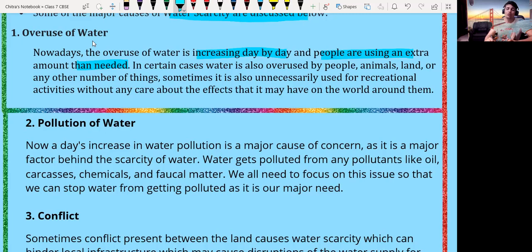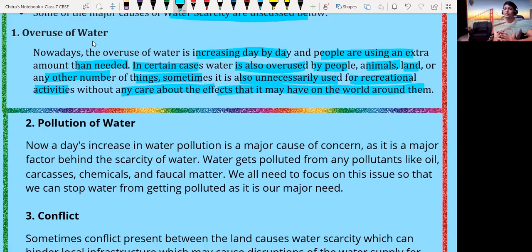In certain cases, water is also overused by people, animals, land, or any number of other things. Sometimes it is also unnecessarily used for recreational activities without any care about the water loss, and the effect it may have on the world around them.